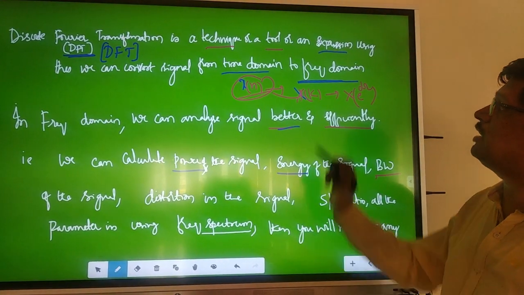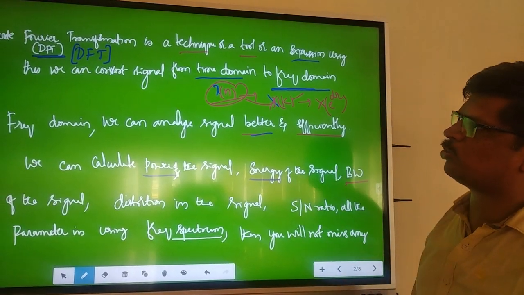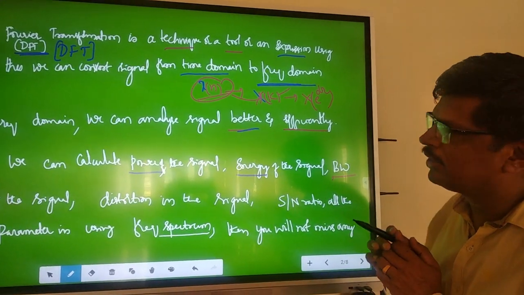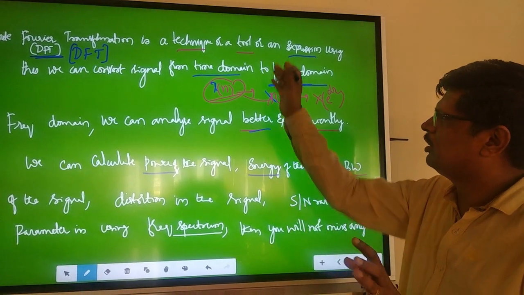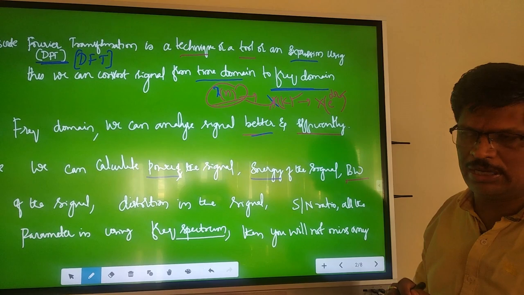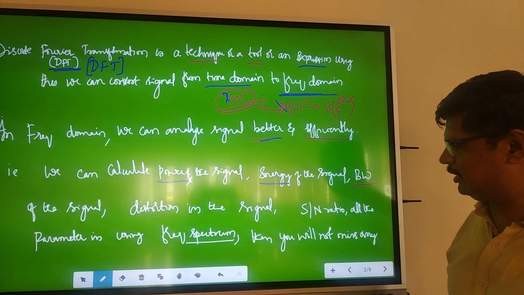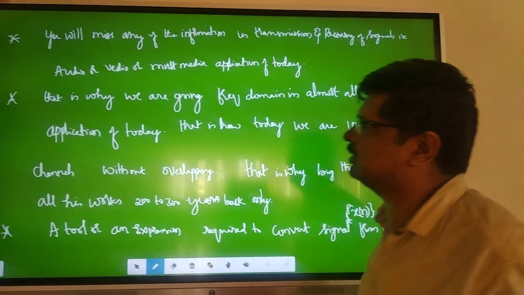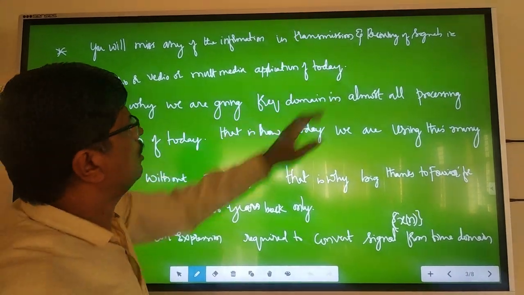That's the importance of the frequency domain. That's why 300 years back Fourier gave us these transformations and expressions through mathematical work, and using them we can analyze signals better, without missing any information in transmissions.